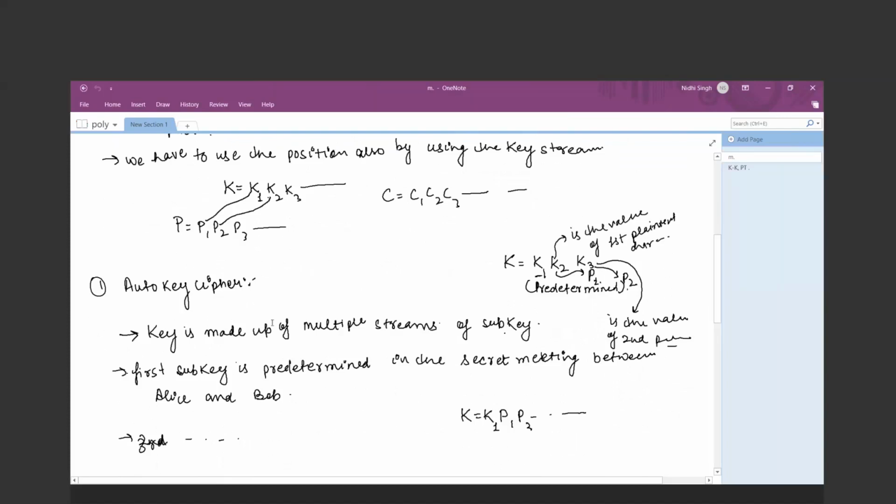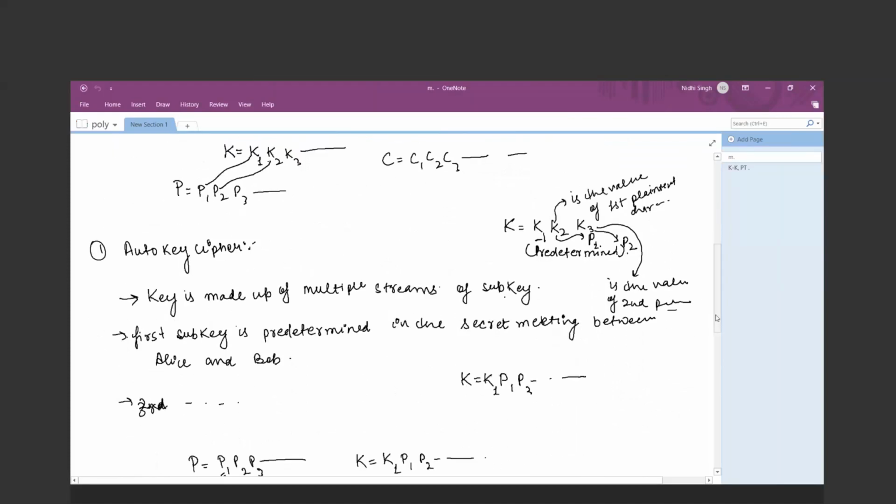In the autokey cipher, we are talking about streams. So your key is made up of multiple sub-key streams, in which the first sub-key is fixed and shared between Alice and Bob in the secret communication protocol, like a face-to-face meeting, and the rest of the key will be determined by the plain text characters. K1 is fixed, that is predetermined. K2 is the value of the first plain text character, and K3 is the value of the second plain text character.